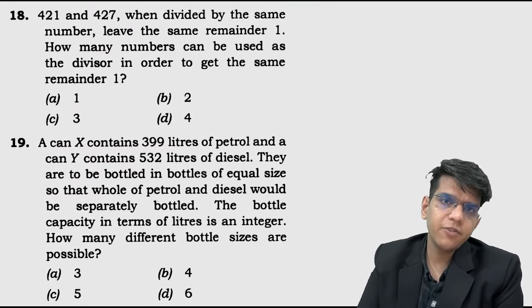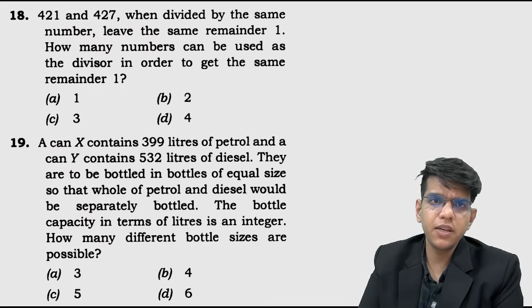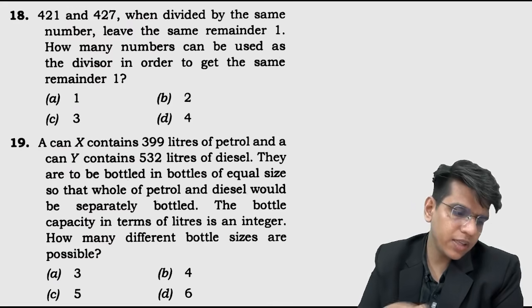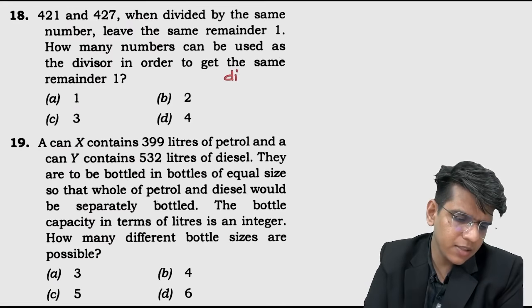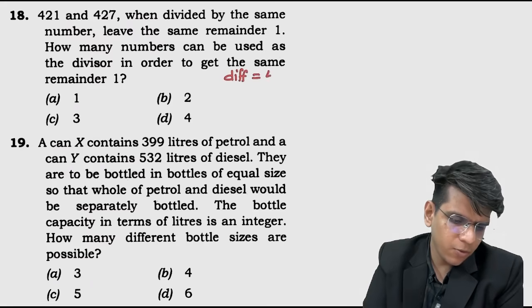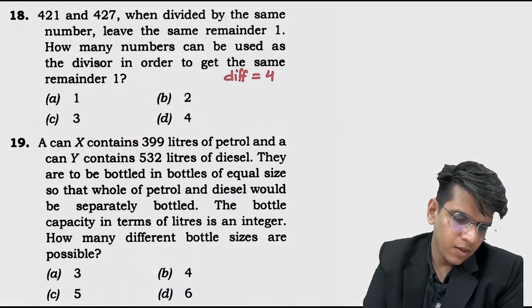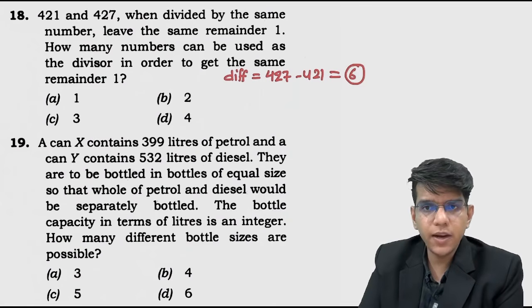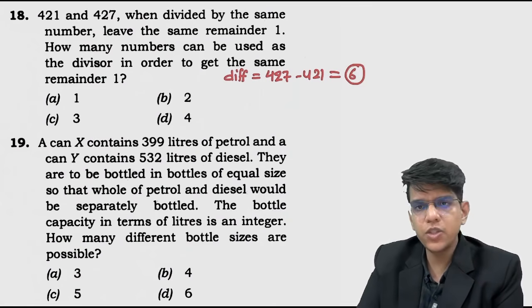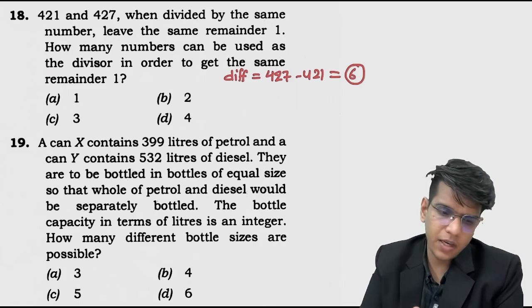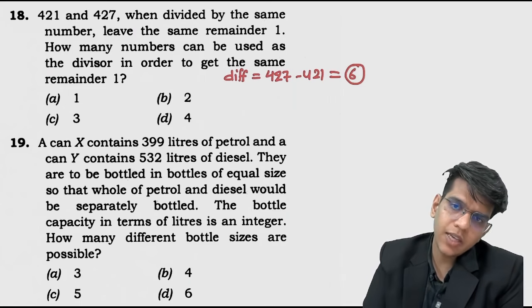421 and 427, when divided by the same number, leave the same remainder 1. How many numbers can be the divisor in order to get the same remainder? In such cases, what we take is the difference of 427 and 421, which is 6. Now we need to find the numbers which divide these numbers and leave the remainder 1. So those can be the factors of 6.